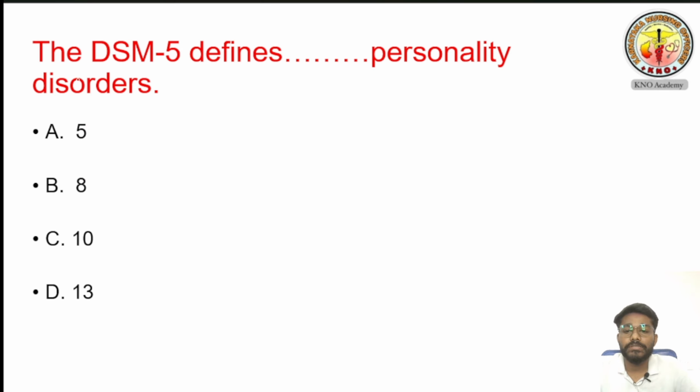The first question is, the DSM-5 defines dash personality disorders. In this particular question, the question is asking, according to DSM-5, how many personality disorders are present? The option A is 5, option B is 8, option C is 10, and option D is 13. So you mark your answer, we'll see it later.